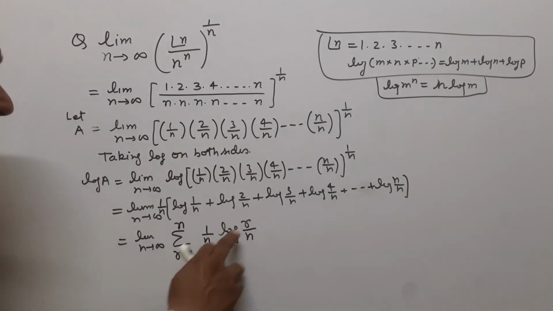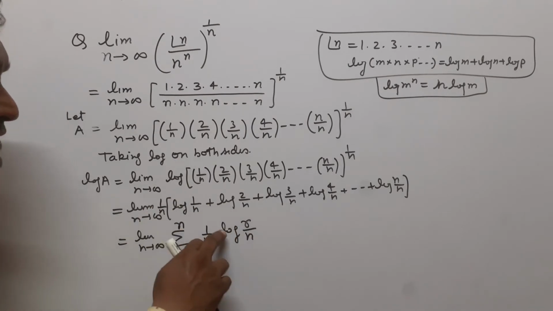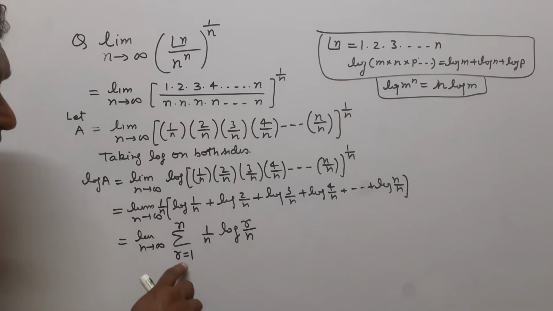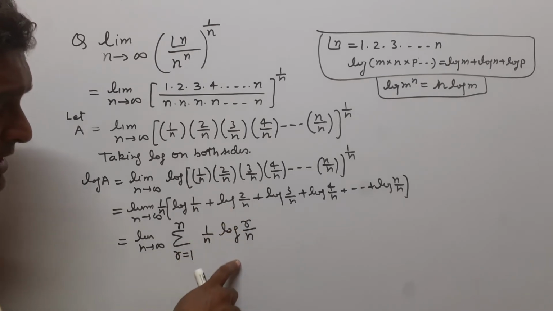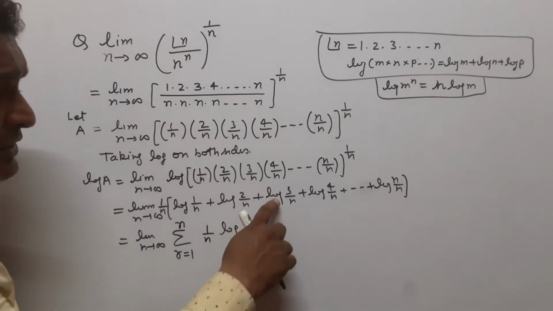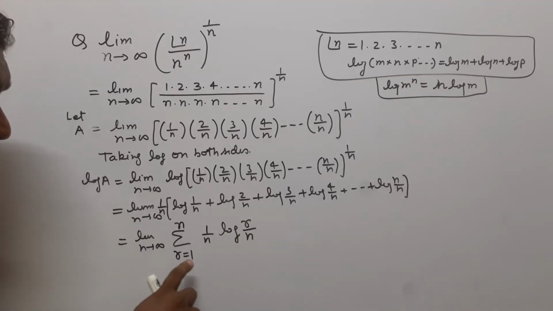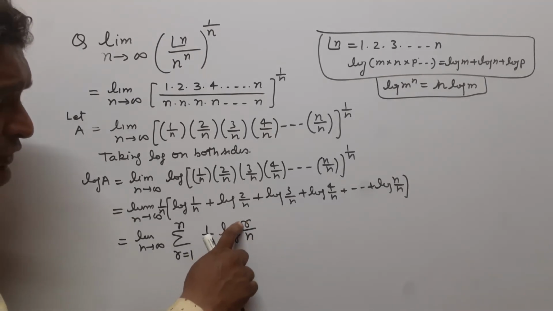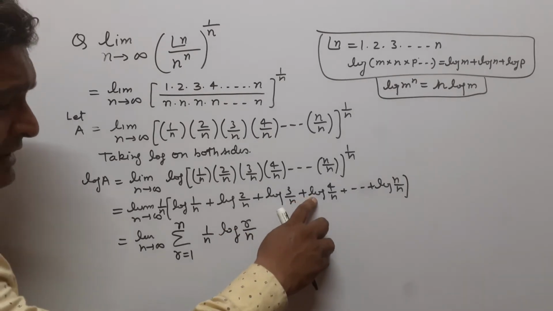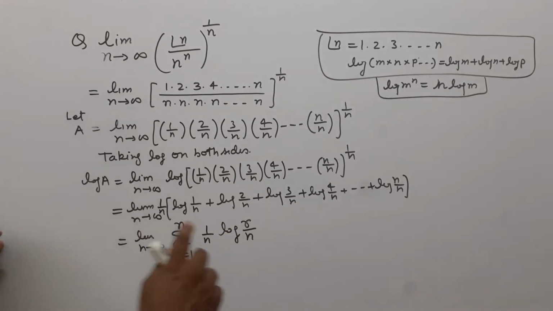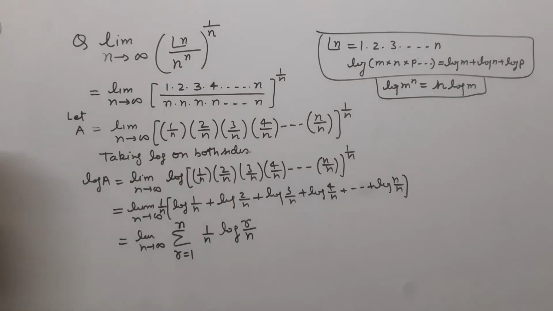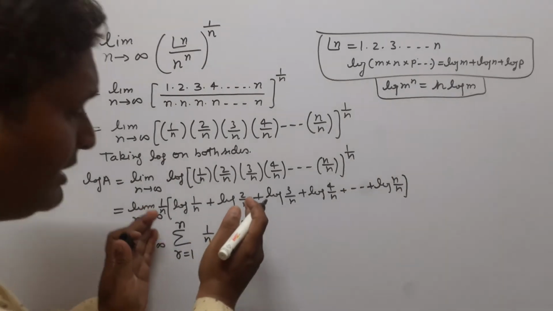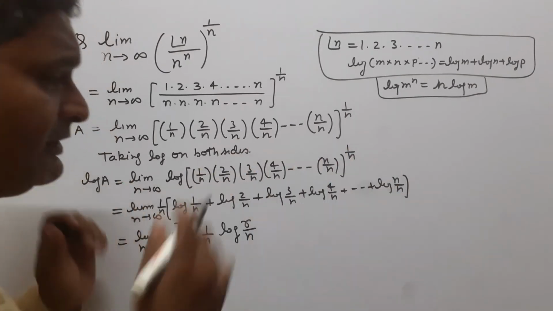When we put r equal to 1, we get the first term, log 1 upon n. When we put r equal to 2, we get the second term, that is log 2 by n. When we put r equal to 3, we get the third term, log 3 by n. When we put r equal to 4, we get the fourth term, that is log 4 by n. Similarly, when we put r equal to n, we get the nth term, that is the last term. So this is the compact form of this sequence.